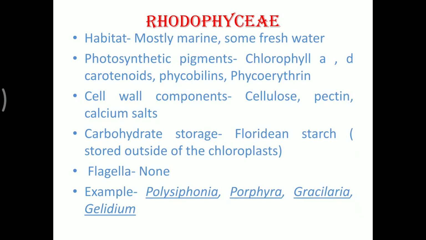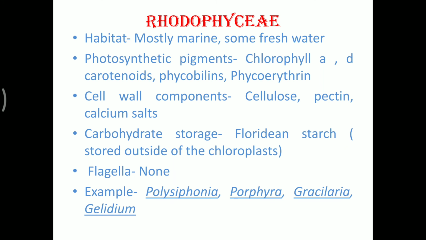Rhodophycia is the next category of alga, and they are mostly marine. They have chlorophyll A, D, carotenoids, phycobilins, and phycoerythrin. Because of the presence of phycoerythrin, they are actually red in color. The cell wall components are cellulose, pectin, as well as calcium salts.